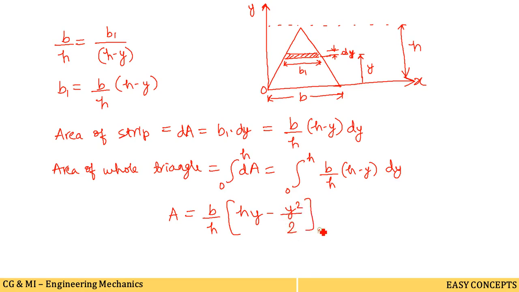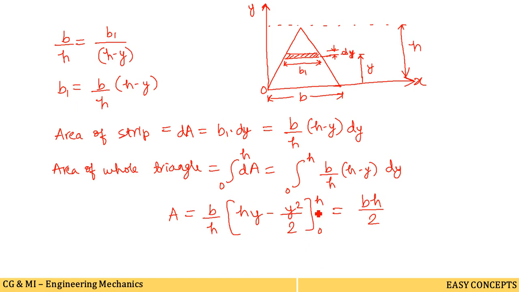The limits are 0 to h. Now applying these limits to this bracket, you will get bh by 2, so we have found the area of the triangle. Area of triangle is bh by 2. We all know that area of triangle is half base into height, so in this way we have proved the area of triangle also.